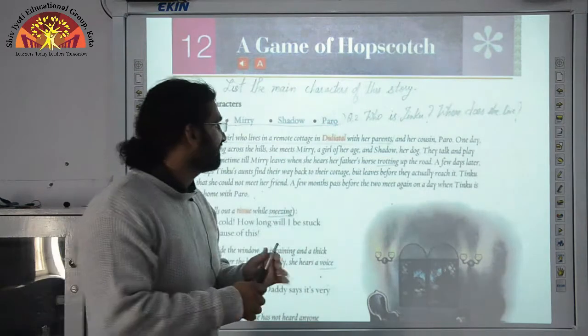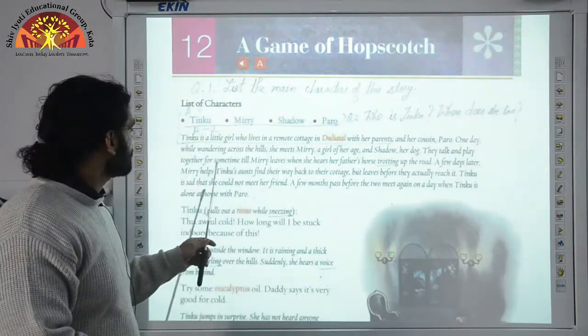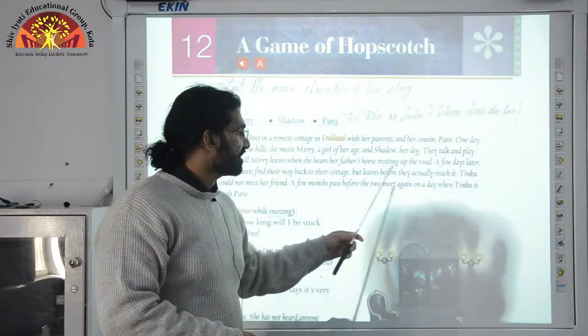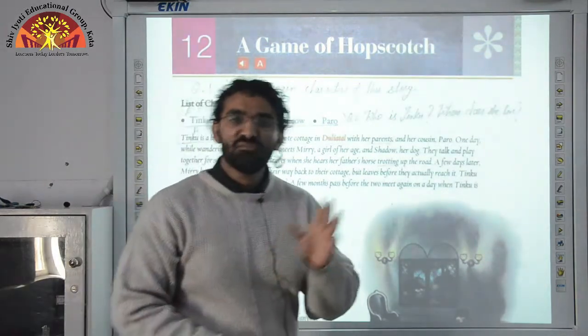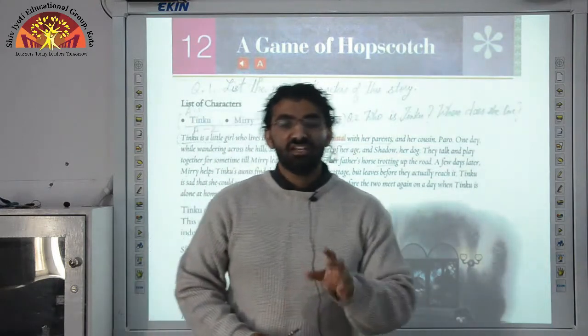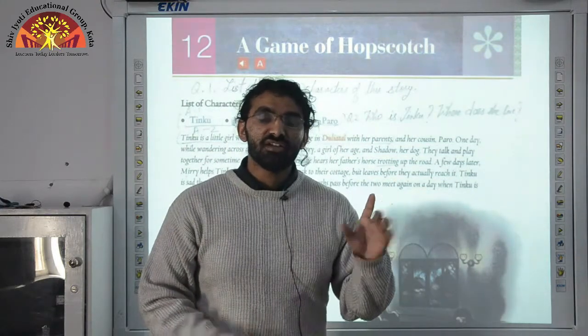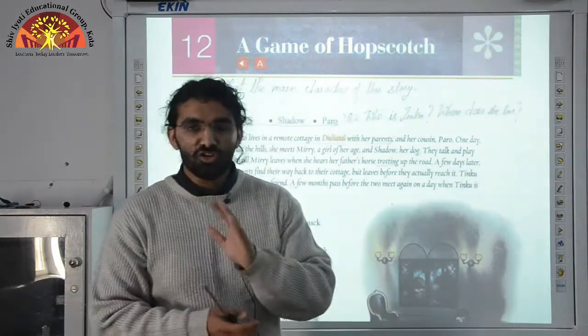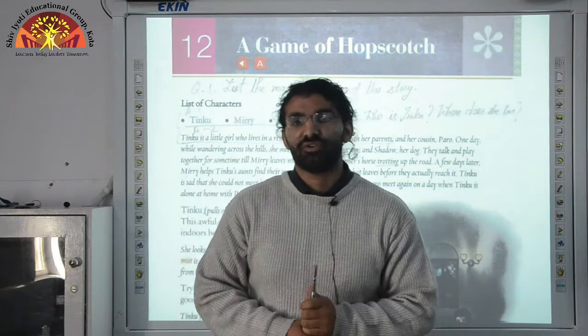They are on a hill right now. They talk and play together for some time till Mary leaves when she hears her father's horse trotting up the road. Tinku and Mary are playing together, and the dog is also playing there. But Mary leaves when she hears the trotting of her father's horse. Now you must be thinking, what is trotting?